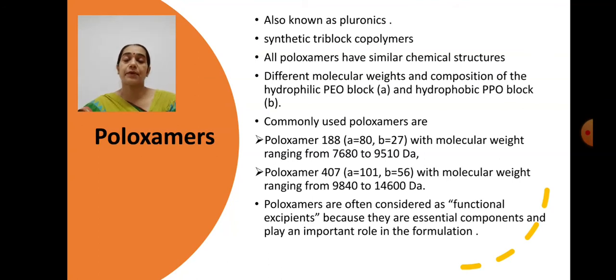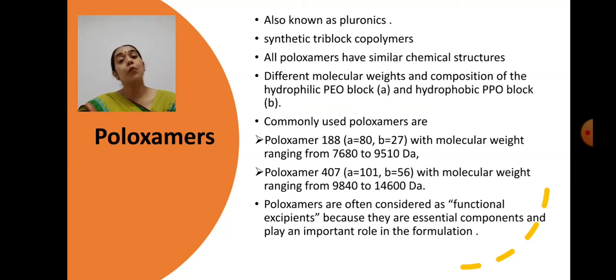poloxamer. For example, if I say that the PEO block copolymer has a molecular weight of 100, whereas the PPO block copolymer has a molecular weight of 200, then they will unite together and, as an additive, the molecular weight of the polymer will be 300.